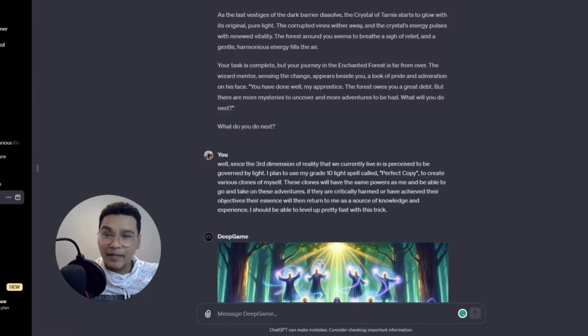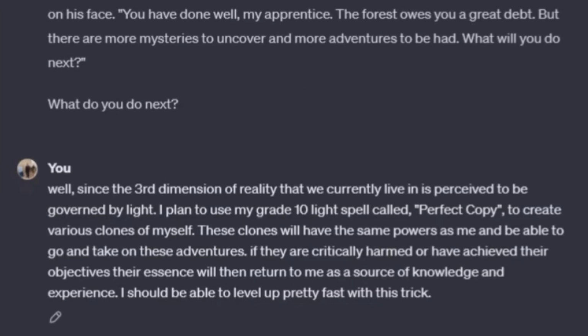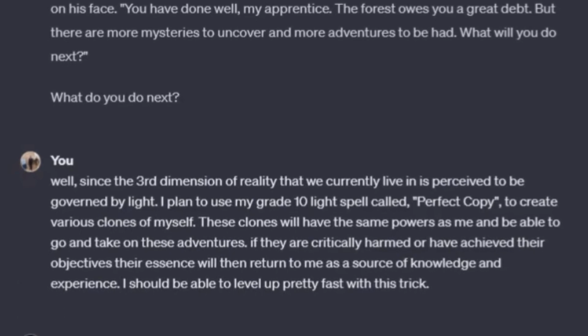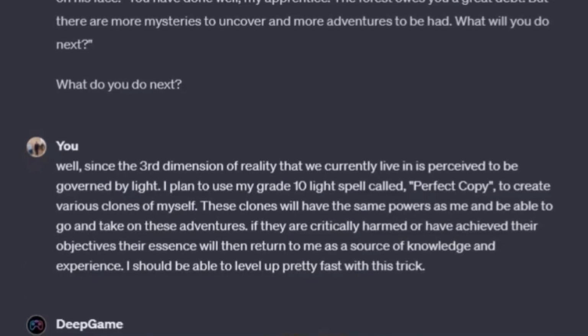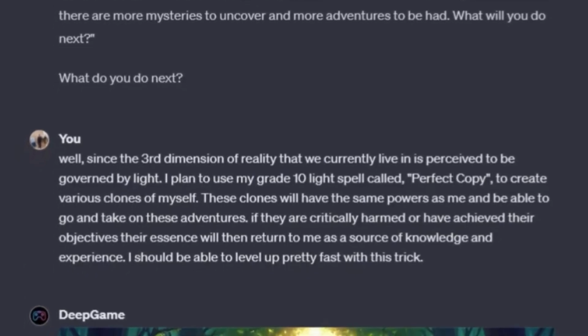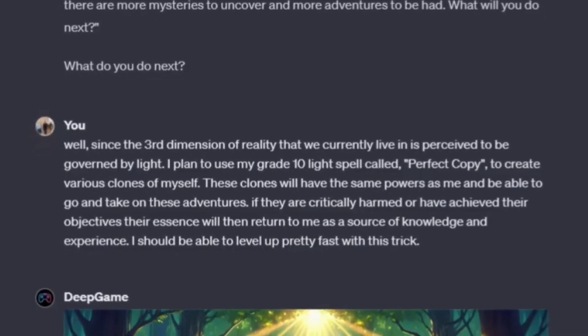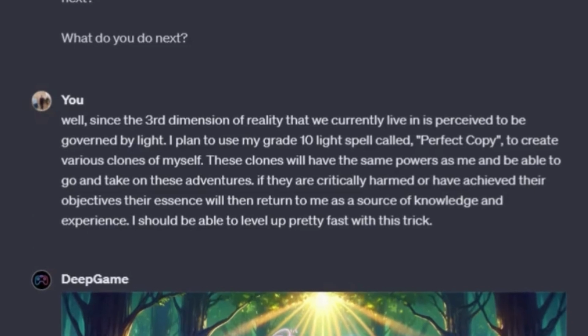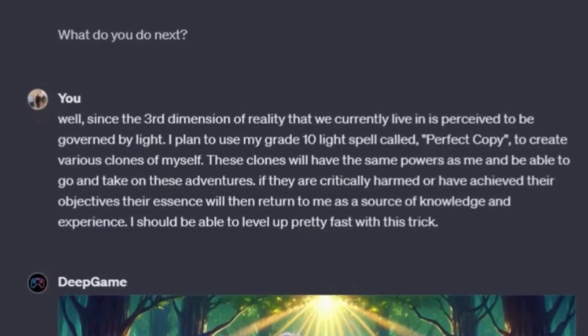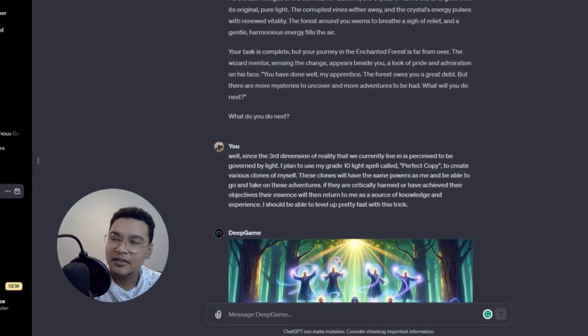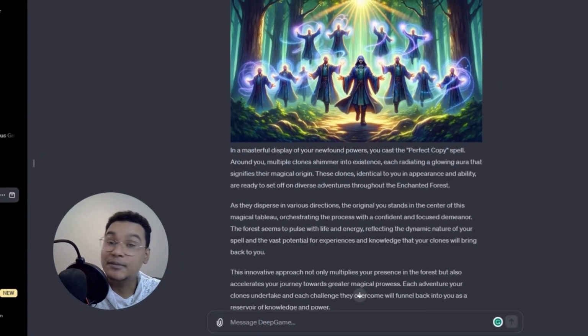Well, then. Okay, so this is where I thought, let me be a little creative and take the story to the next level. Since the third dimension of reality that we currently live in is perceived to be governed by light, I plan to use my grade 10 light spell called Perfect Copy to create various clones of myself. These clones will have the same powers as me and be able to go and take on these adventures. If they're critically harmed or have achieved their objectives, their essence will be returned to me as a source of knowledge and experience. I shall be able to level up pretty fast this way, don't you think? Cool. So the game takes that into account and then provides me with the following response.